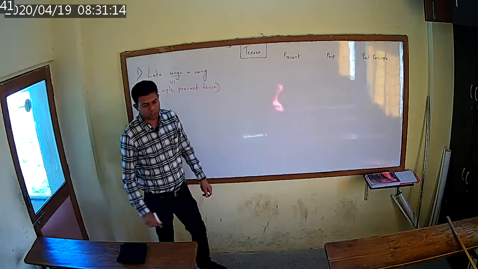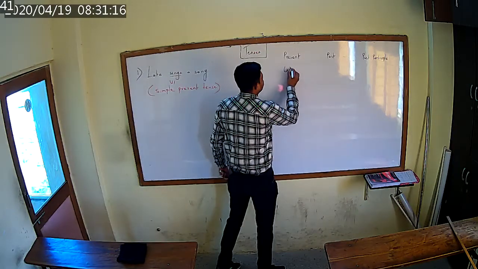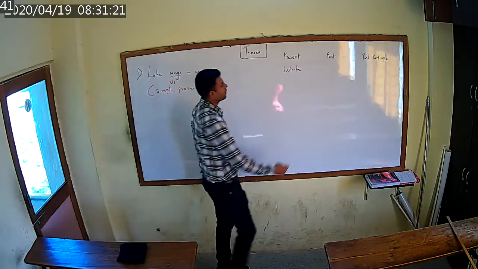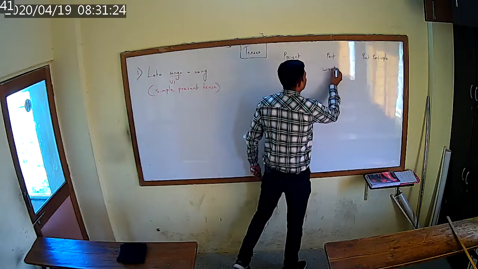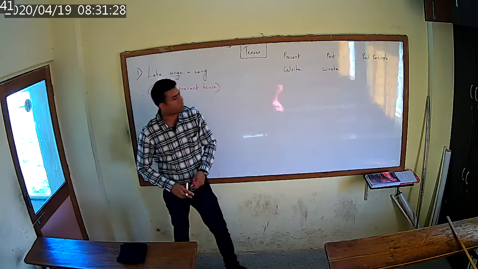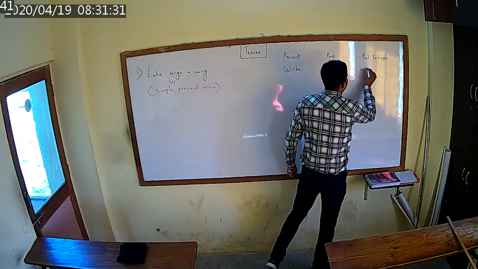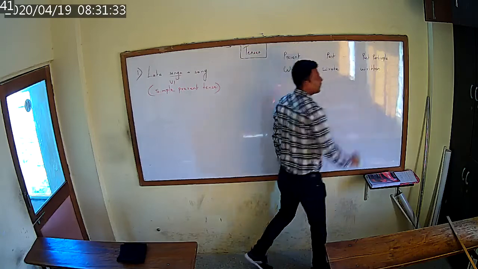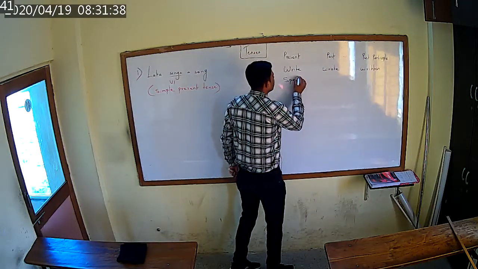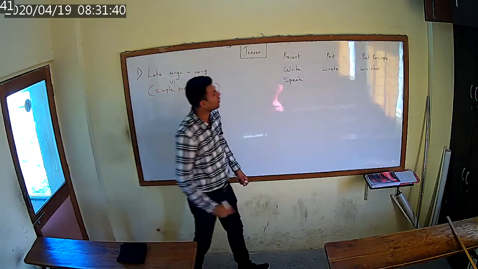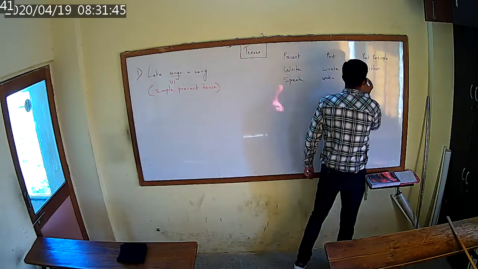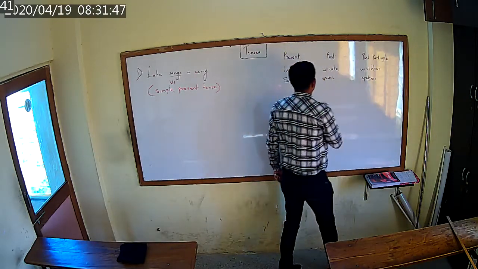Present, past and past participle. If I say write, what is the past tense of write? Wrote. What is the past participle? Past participle means the third form of the verb. So that is called written. Write, wrote, written. Then if I say speak, what is the past tense of speak? Spoke. And the third form, spoken.